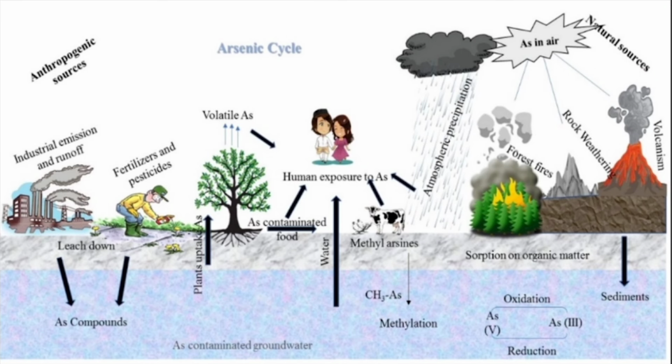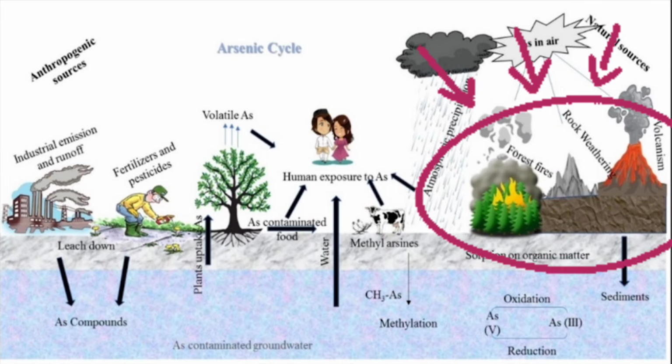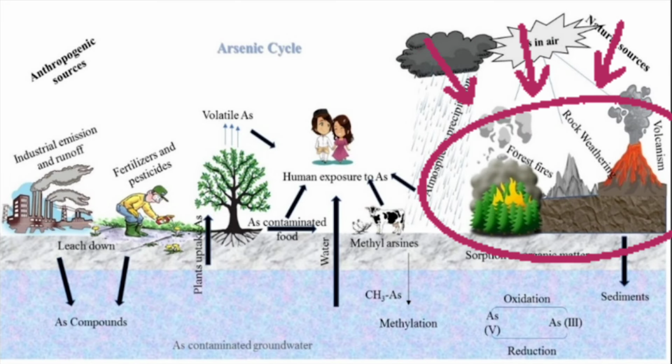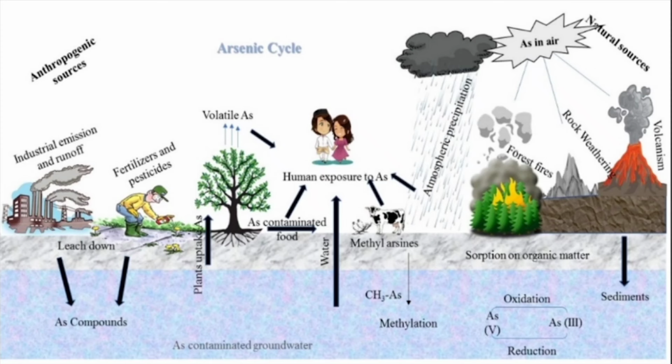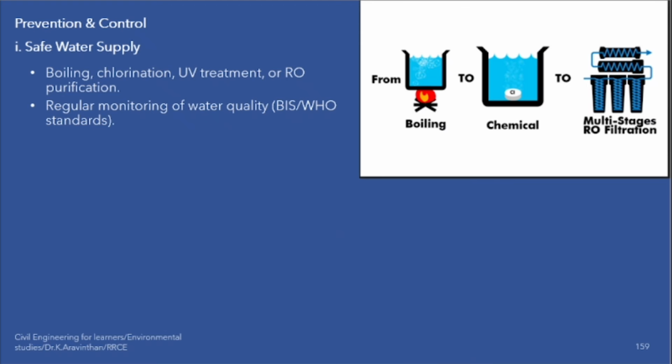See, you can stop these two. You can stop using pesticides, you can stop using industry. But can you stop these natural things? No. So how can we save ourselves? By using the techniques above. Sir, you have told the number of ways water is getting contaminated. How can we take care of ourselves? First thing is safe water supply. When you are drinking, or getting in contact with water, the water should be boiled.